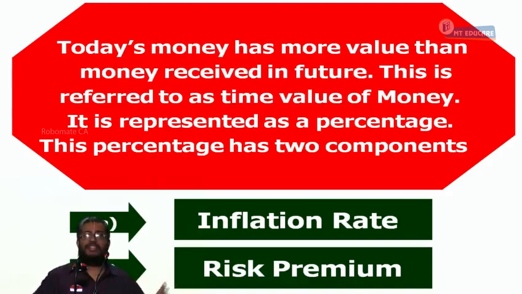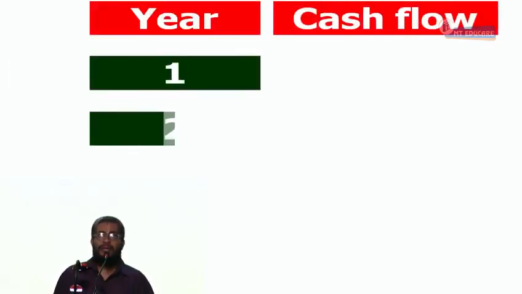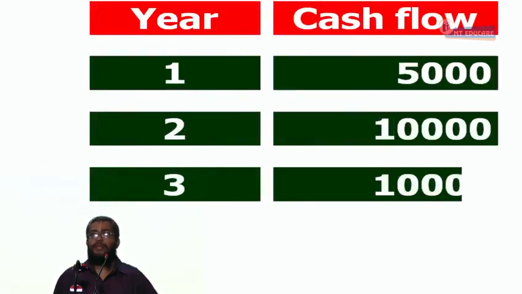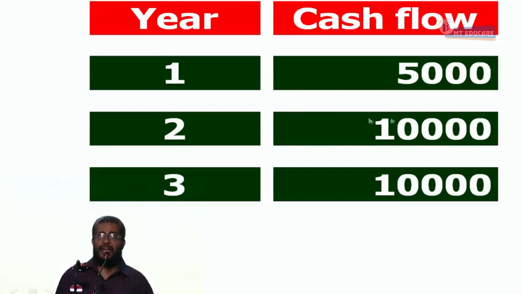Can I proceed or not? Now, stage 2. Please listen here. Suppose you receive at the end of first year 5,000, at the end of second year 10,000, at the end of third year 10,000. You understand the cash flows or not? So year 1 5,000 cash flow, year 2 10,000, year 3 10,000. How to read it? End of first year, end of second year, end of third year. Today means how we write? 0. 0 means what? Beginning of the first year.